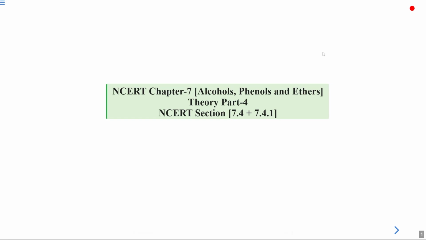Hello students. So today we will continue our NCERT chapter 7, that is alcohols, phenols and ethers. And today is the theory part 4.